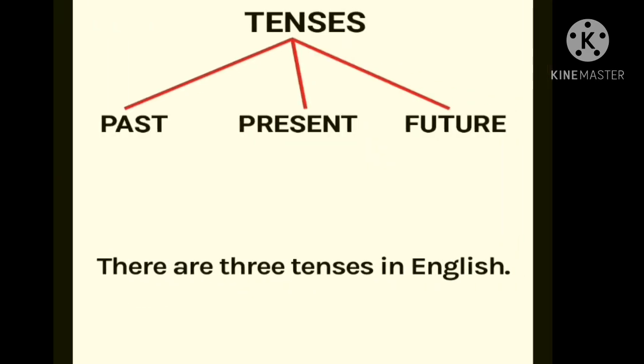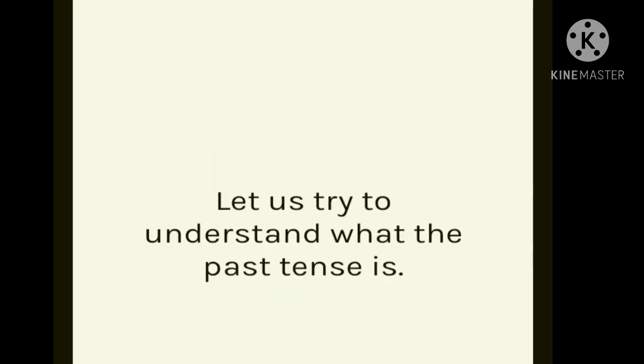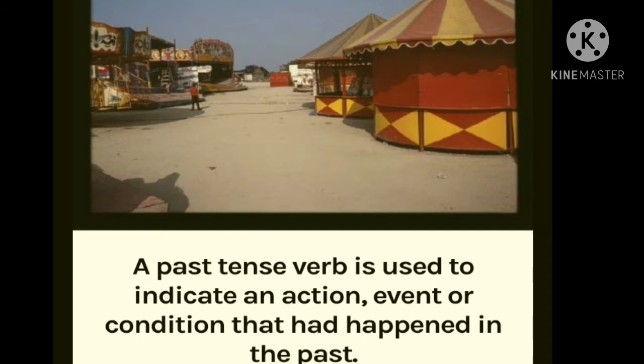Let's understand the past tense that we discussed before, with a short introduction. A past tense verb is used to indicate an action, event or condition that happened in the past.